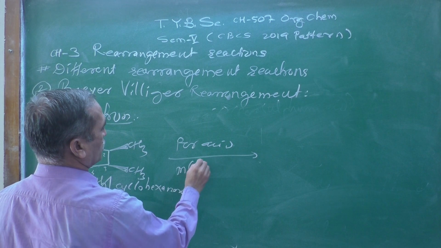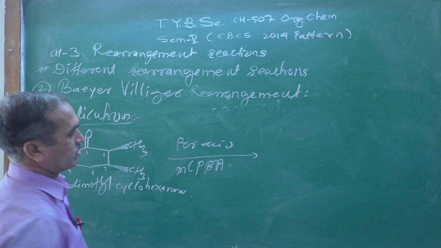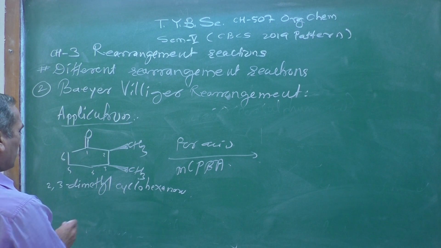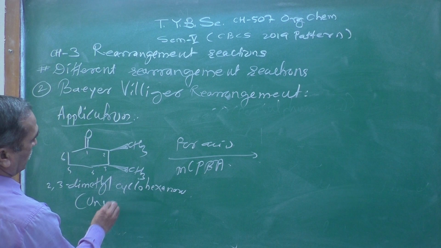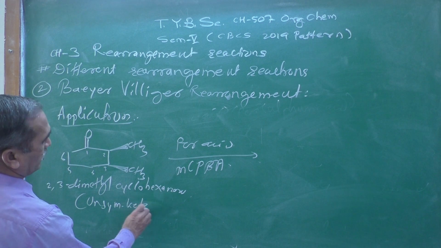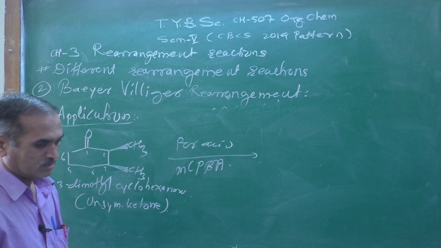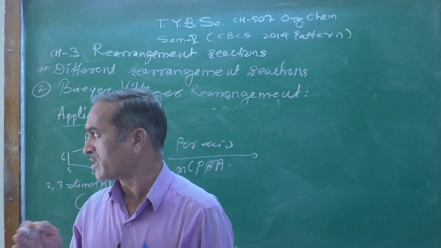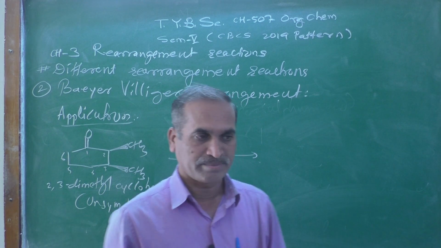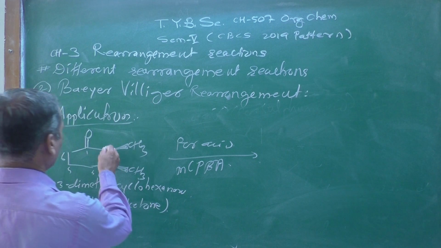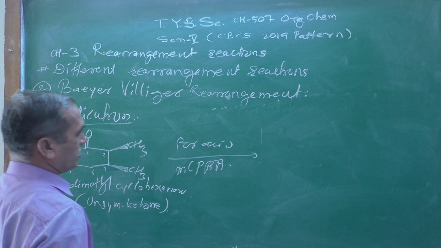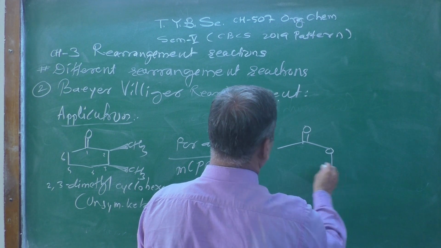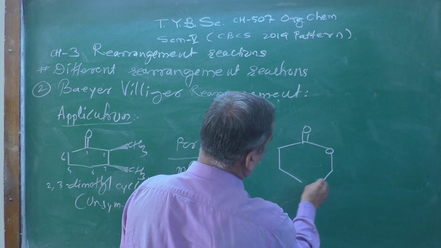generally metachloroperbenzoic acid, what could be the product? Now this ketone is an unsymmetrical ketone, and therefore the insertion of oxygen takes place on the branched side. Look here, the branched side this way, and therefore the product formed must be this one. This is the product which we are getting over here.